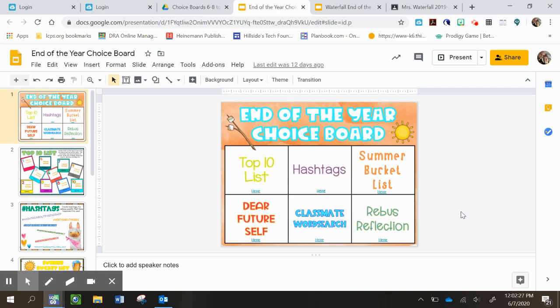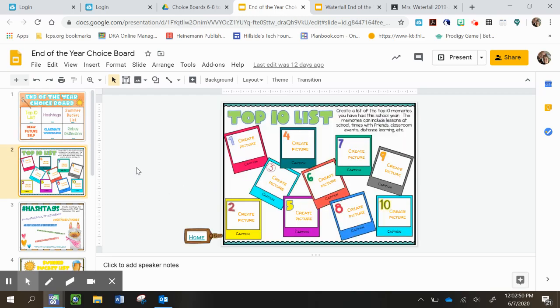We wanted to give you something fun and exciting to do for your last 3 days, so we're going to be working on this end of year choice board. As you can see, you have 6 things that you can do and pick from. You can either present it to yourself and use the links, or you can go through it normally like you would any other slideshow. So we're going to start with the top 10 list.